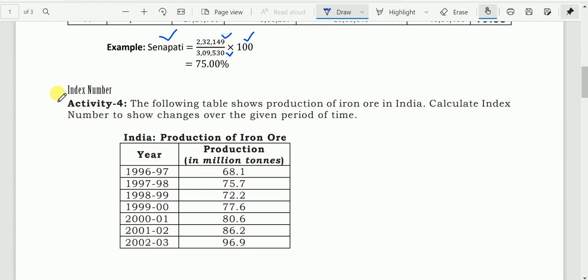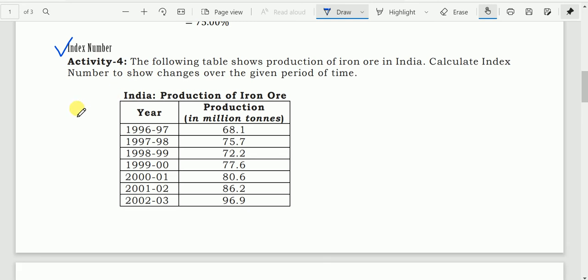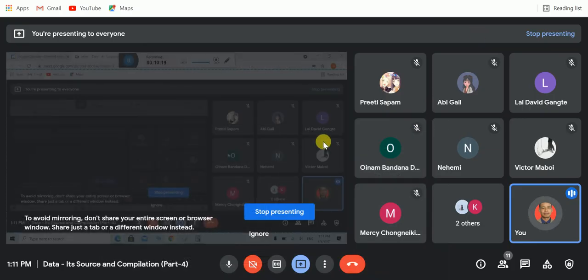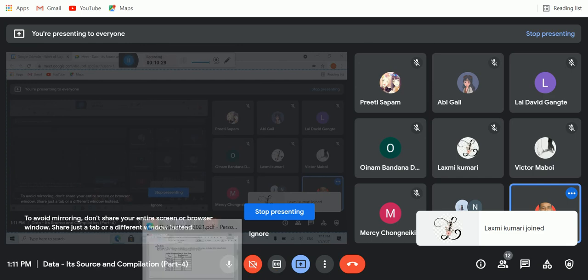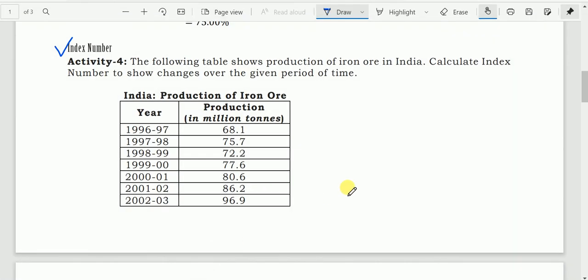So next we have this index number. If you don't have questions, let me proceed. Do you remember what index number is? What does index number tell to us? Okay, boys and girls, do you hear me? Are you connected? Yes, sir.